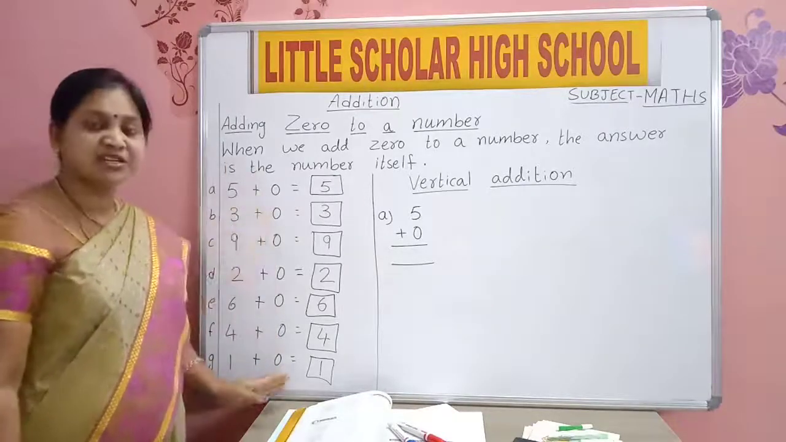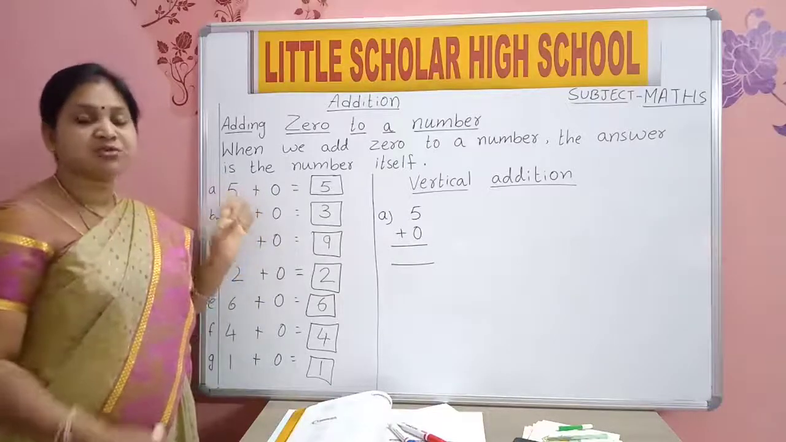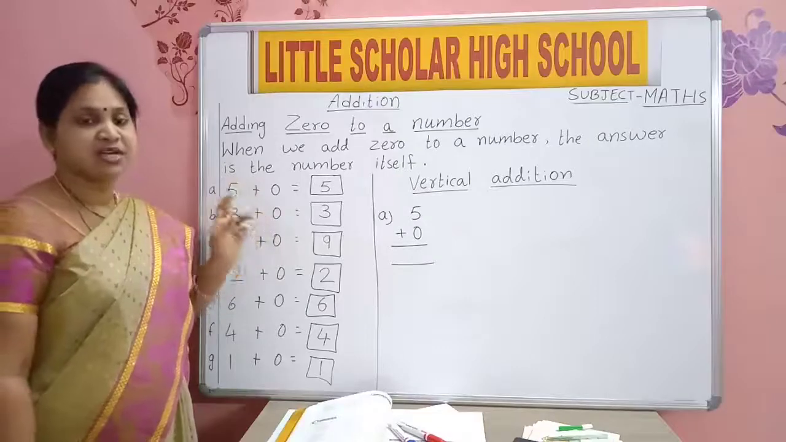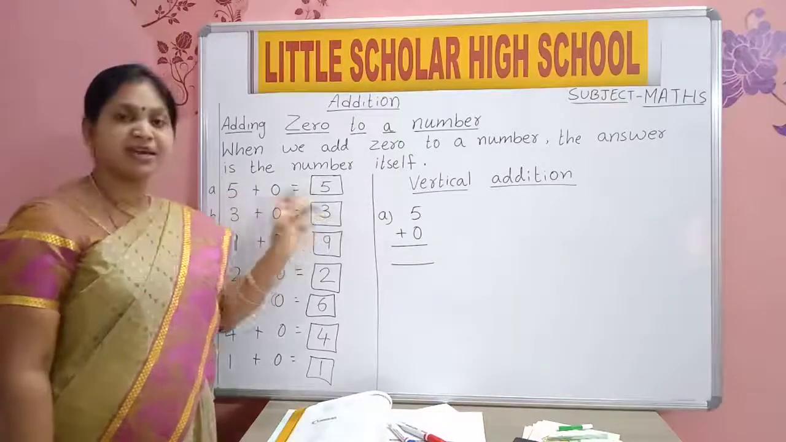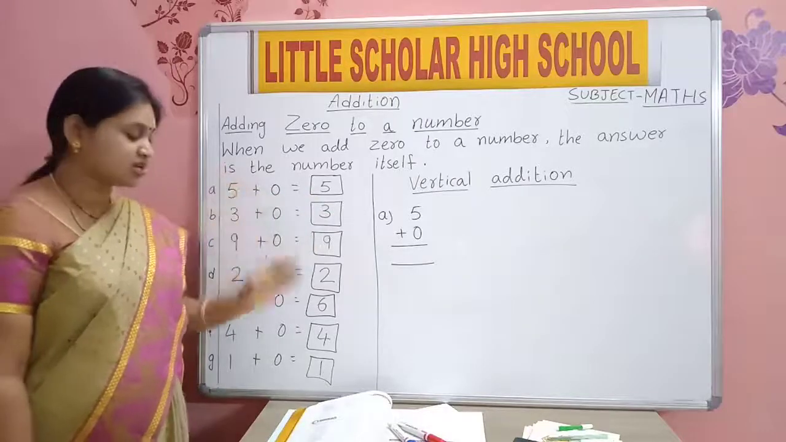And now say me, which addition is this? This is known as sleeping addition, no? Horizontal addition. We wrote the numbers in sleeping way and we added, no? So this is known as horizontal addition.